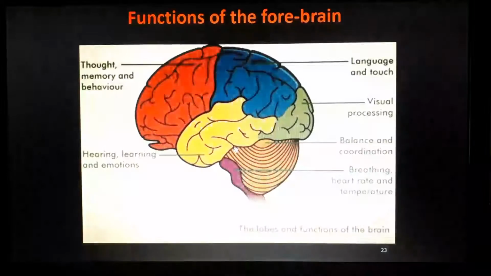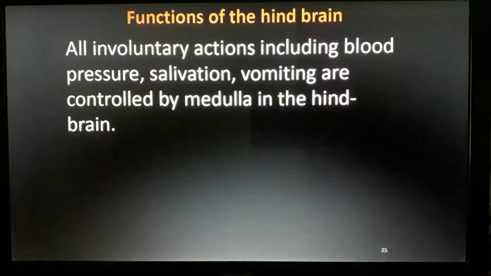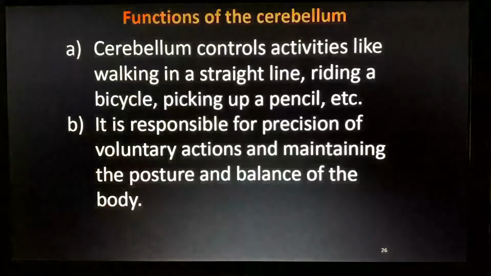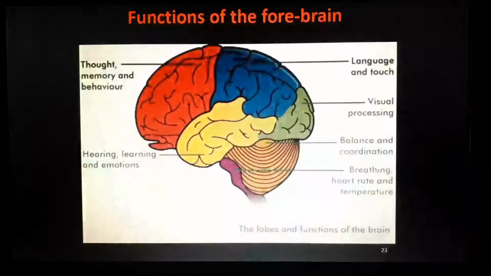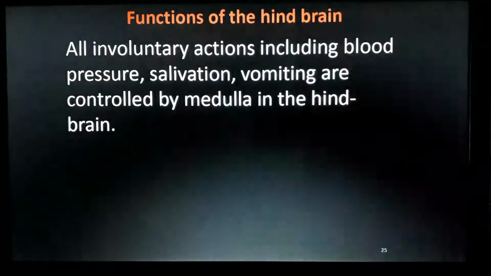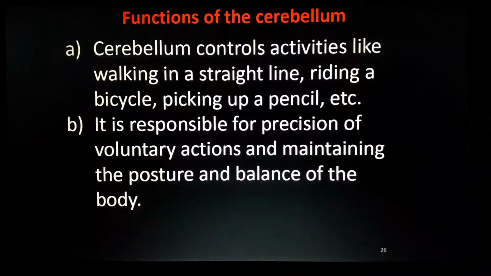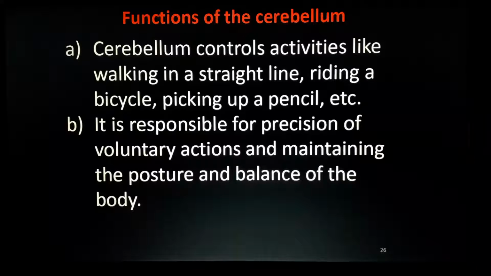Forebrain you already studied. Now the hindbrain. Functions of the hindbrain: actions like involuntary actions. Functions of the cerebellum, you know the cerebellum, this flower-like thing. The cerebellum controls activities like walking in a straight line, riding a bicycle, picking up a pencil, etc. Actually these are voluntary actions, understand?